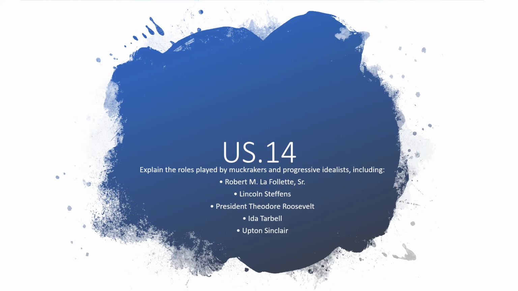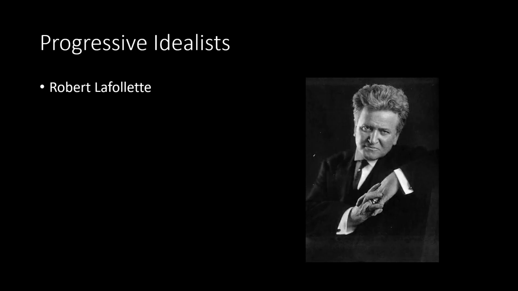Tennessee State Standard US.14. This standard says you need to be able to explain the roles played by muckrakers and progressive idealists, including Robert La Follette, Lincoln Steffens, President Theodore Roosevelt, Ida Tarbell, and Upton Sinclair. So this standard really has two parts. You have progressive idealists and you have muckrakers.